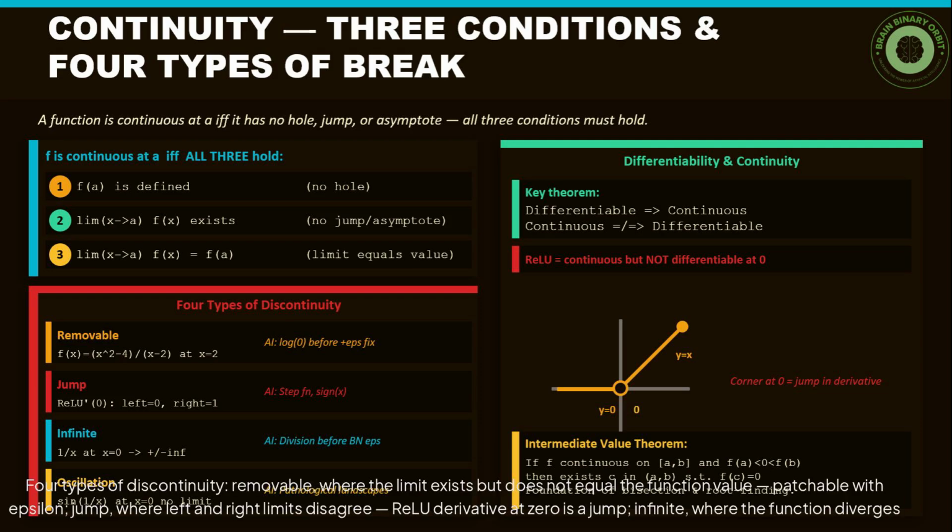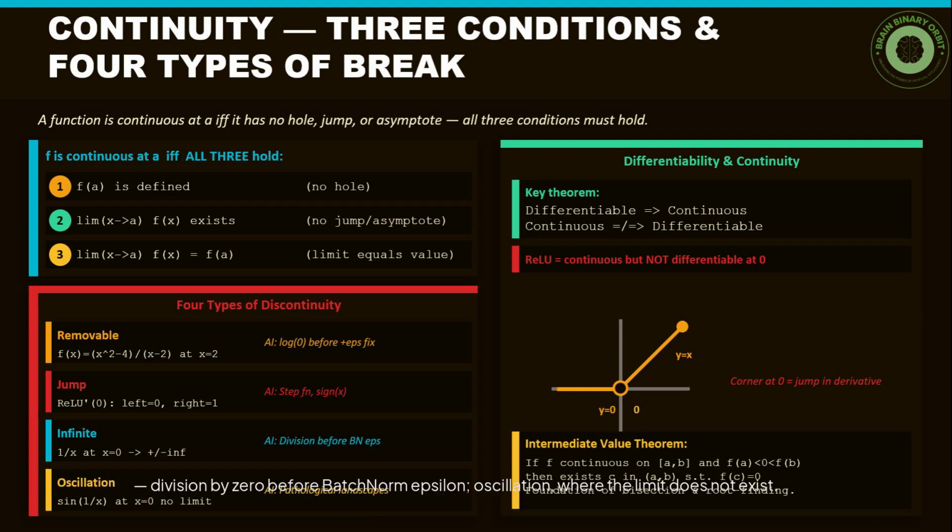4 types of discontinuity: removable, where the limit exists but does not equal the function value, patchable with epsilon; jump, where left and right limits disagree, ReLU derivative at 0 is a jump; infinite, where the function diverges, division by 0 before batch norm epsilon; oscillation, where the limit does not exist.